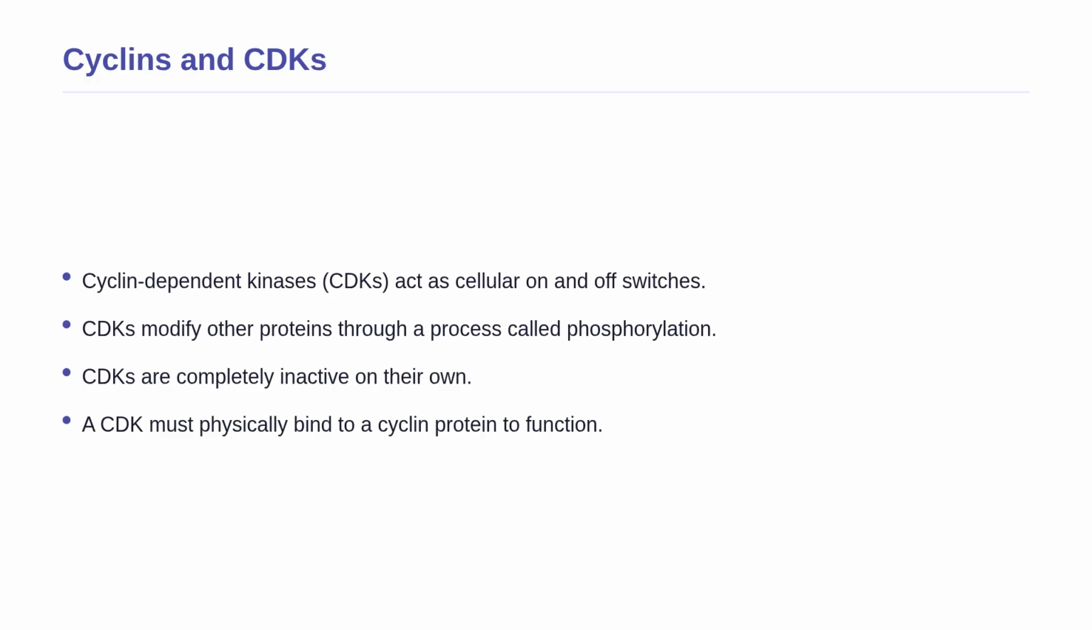As the cell moves through different phases, the levels of various cyclins rise and fall. This rising and falling turns specific CDKs on and off, driving the cell forward into the next phase at precisely the right time.